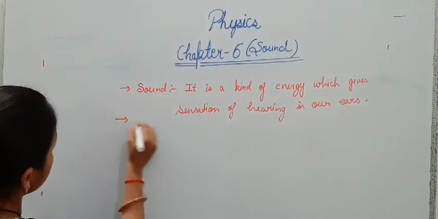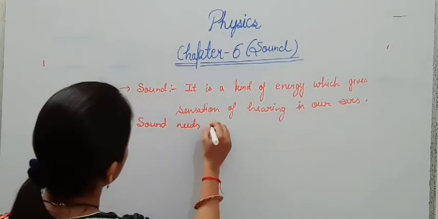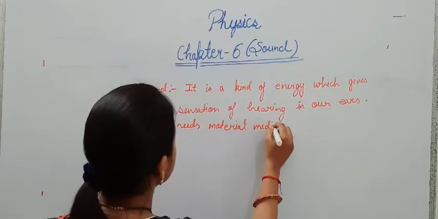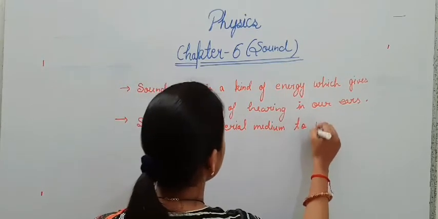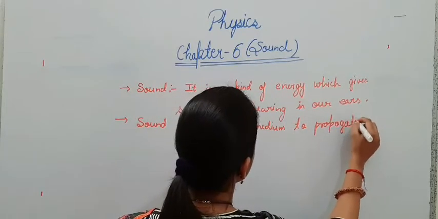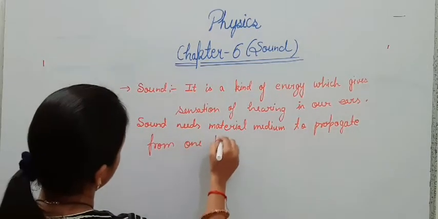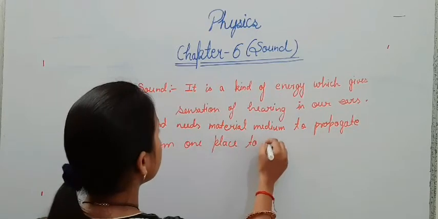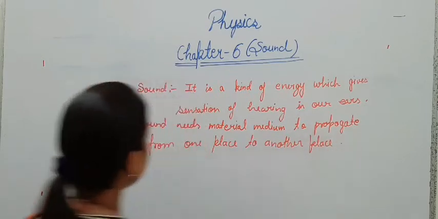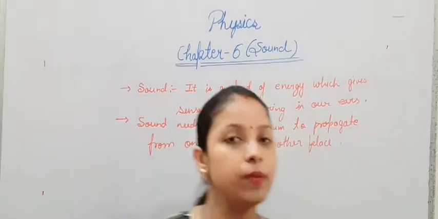This is the first one, and this is the second one: sound needs a material medium to propagate from one place to another place. So this is the second important thing for sound, that sound needs a material medium to propagate.